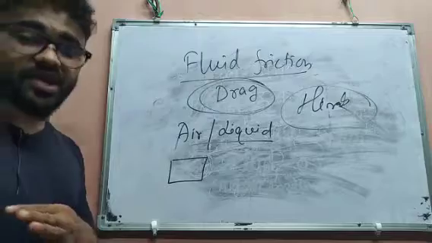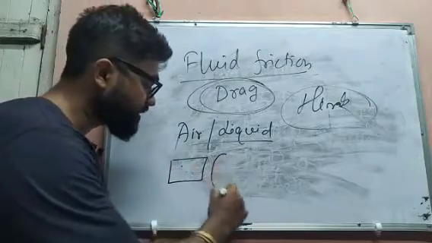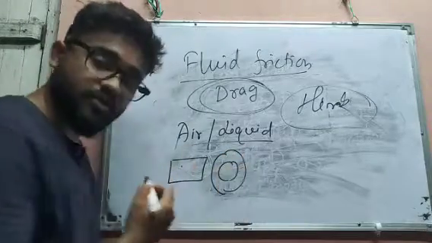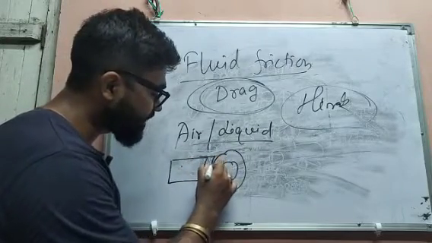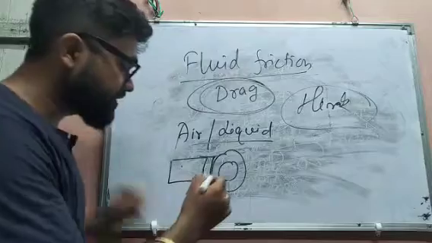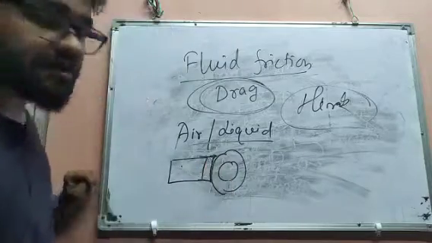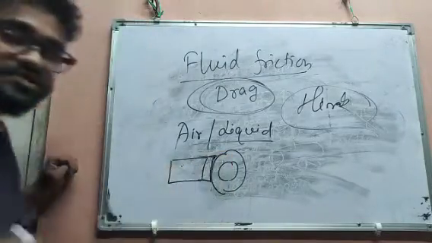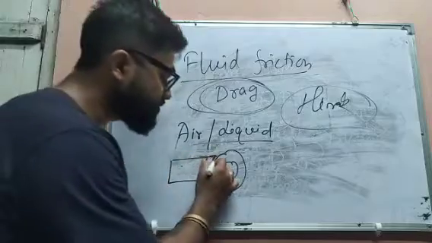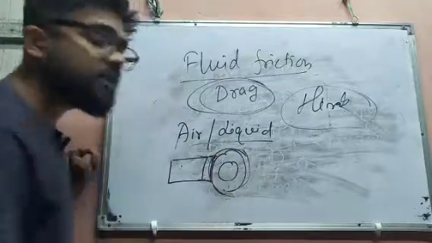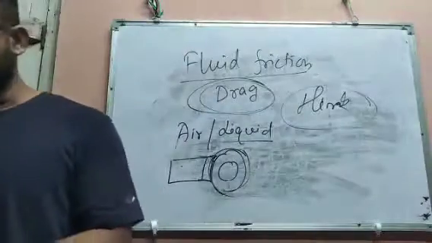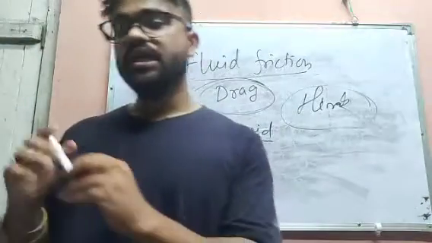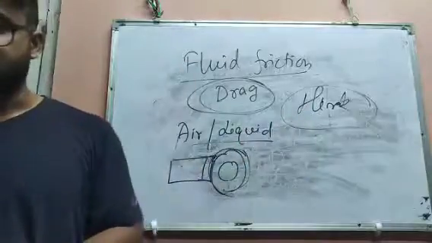When you apply the brake, this brake shoe, suppose this is the wheel of the car, will make a connection like that. As it comes in contact with the surface of the tire, there will be frictional force. As there is a frictional force, the car will stop. That means to stop a car and vehicle we need frictional force. So these are the advantages of frictional force.